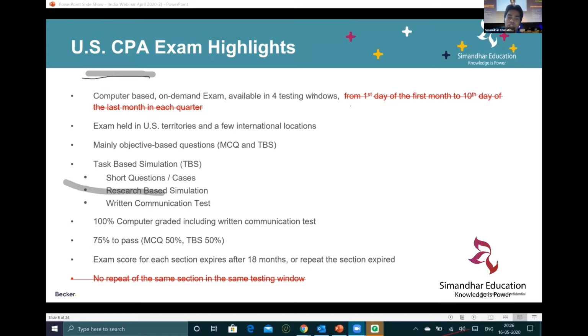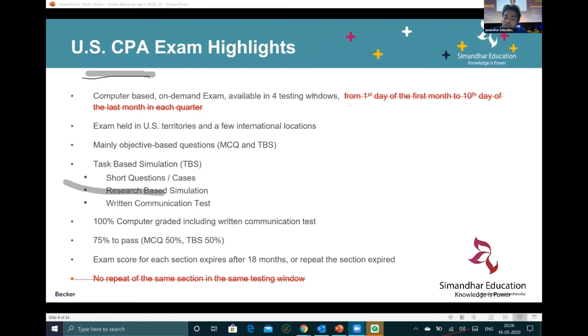Now coming back to the cost of the CPA examination, which is a very, very important question. US CPA exams typically used to happen in the US and in Dubai. This is the first time it is happening in India. In India, it is happening in June and September.